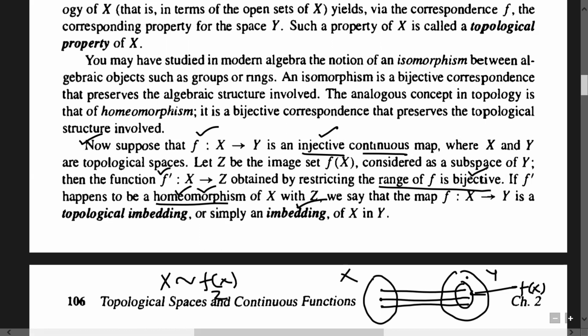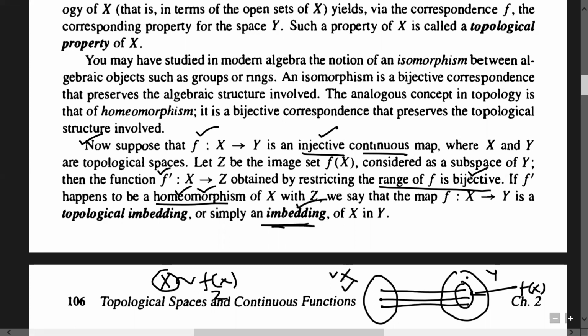Because if f dash is a homeomorphism, then x will be homeomorphic to f of x. This means we can identify the domain with the range set f of x. That is, x is homeomorphic to f of x, or in general, we can say that we have embedded x into y. Why have we embedded x into y? Because we have identified x as f of x and f of x is contained in y. So that is called a topological embedding.